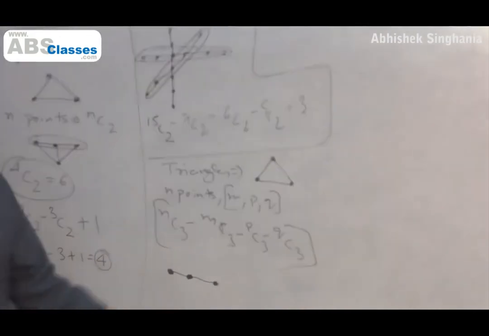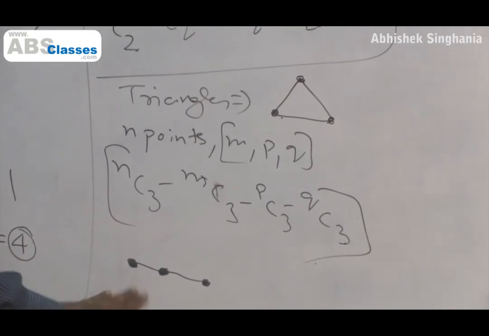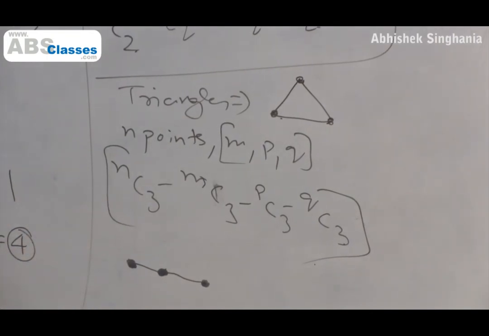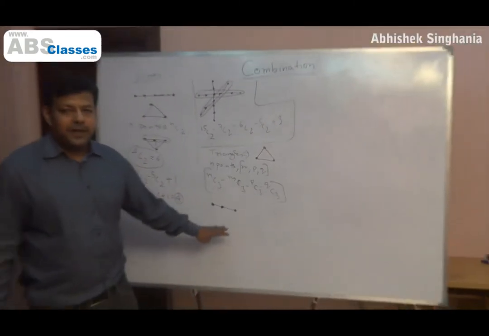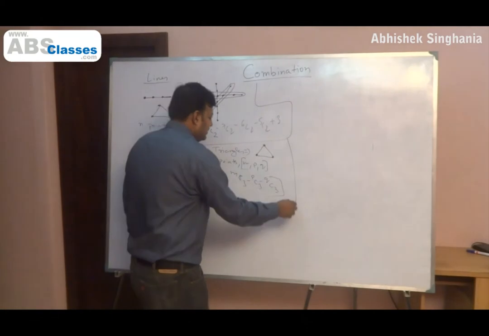No. Because 3 points collinear means not even one triangle. 3 points collinear mean one line at least, which I was adding back in the previous cases. But if points are collinear on the same line, they are not going to give me even one triangle. Okay, so nothing to be added back here. This is my full and final answer, as far as triangles go.